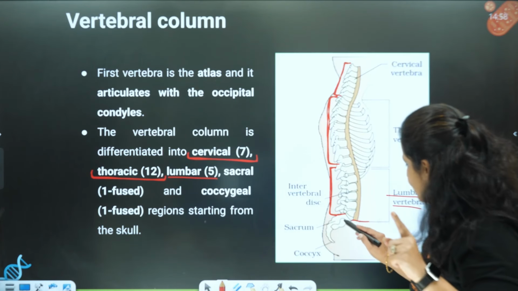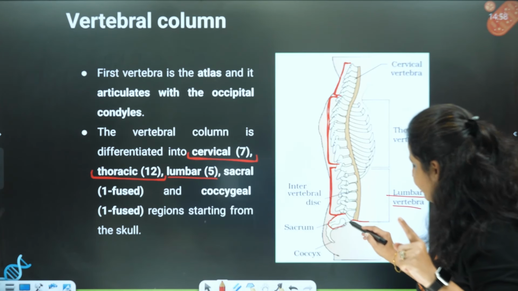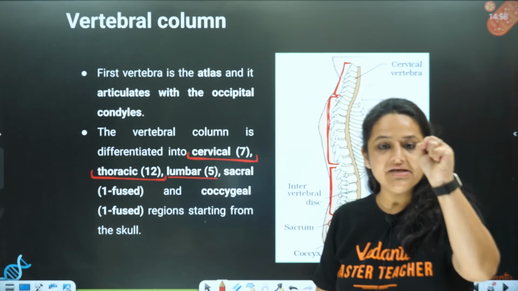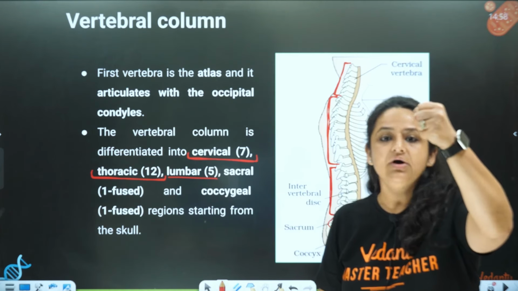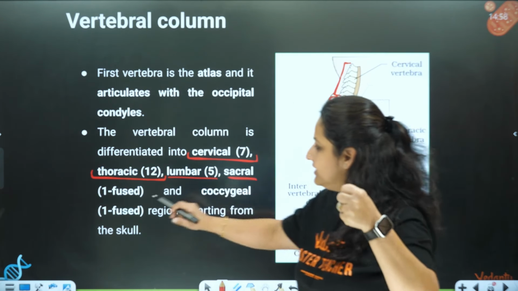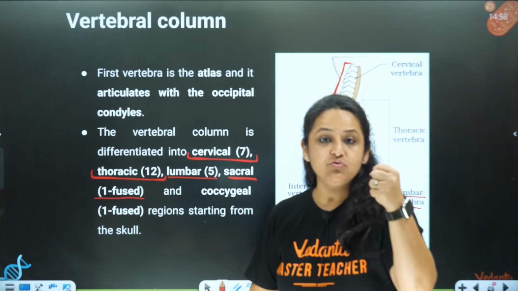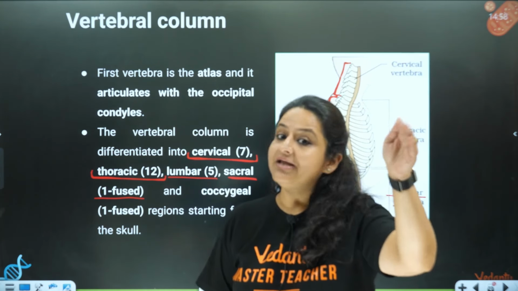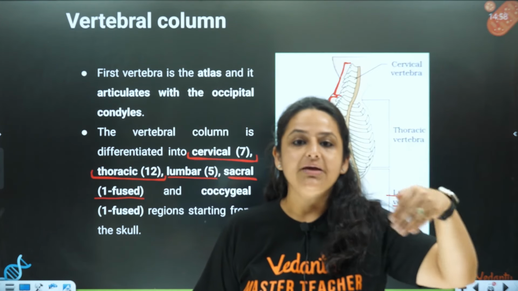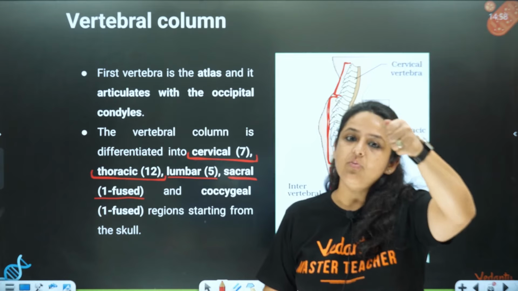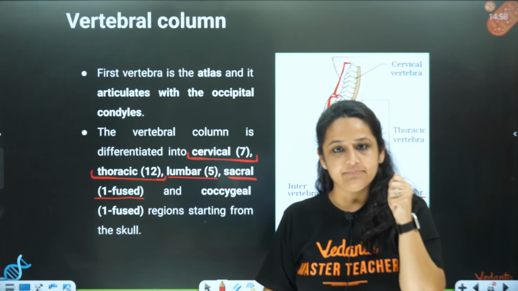This sacrum, or sacral vertebrae, is actually formed by the fusion of 5 vertebrae. But we count it as 1 because the 5 vertebrae have fused to form one bone. Okay, so one bone, one vertebra's name is sacral, right? That is the reason "fused" is written. Fused means it is formed of 5 vertebrae which were separate when we were small, but when we keep on growing and become an adult, these vertebrae fuse together to form one strong vertebra called the sacrum.